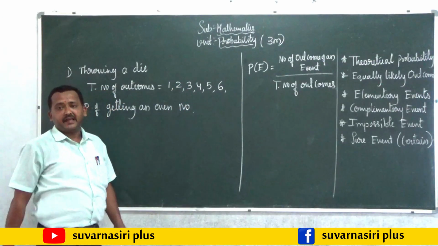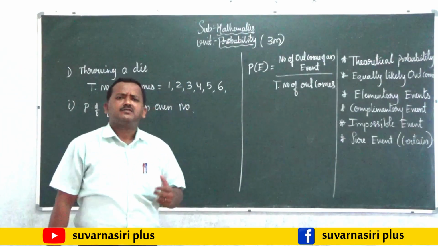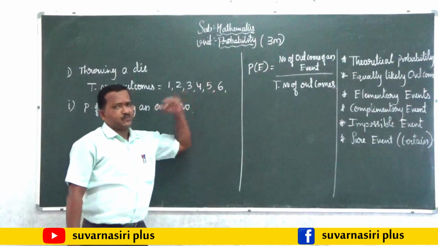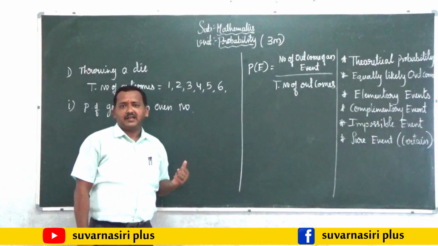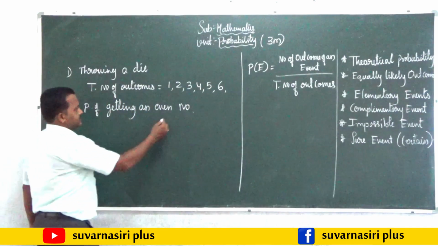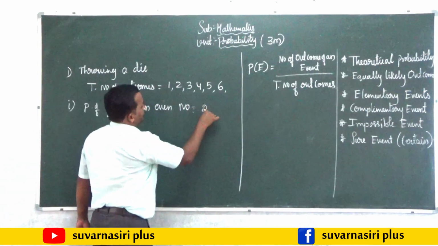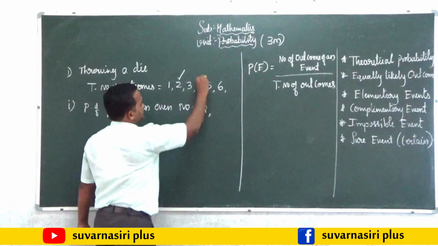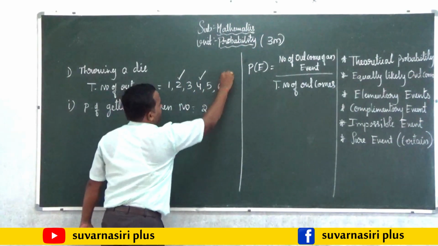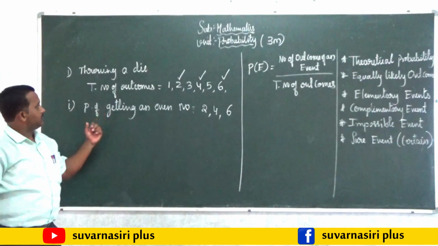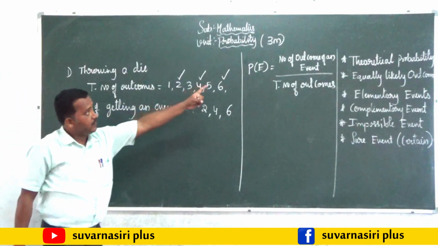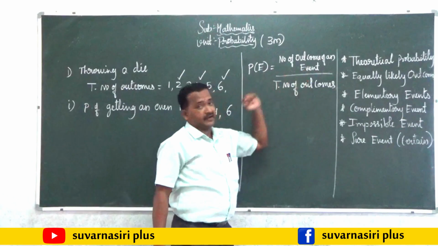In this total of 6 possibilities, which are the even numbers that are possible? They are 2, 4 and 6. This is the number of outcomes of the event.